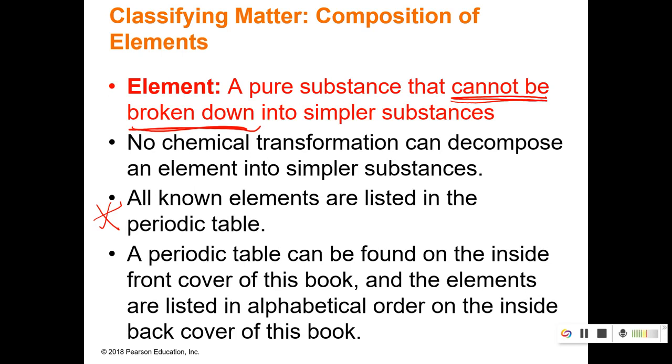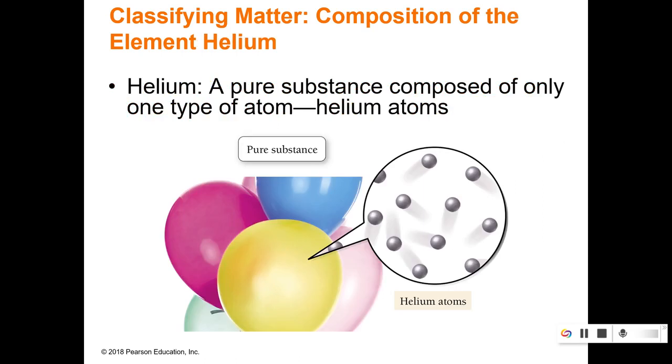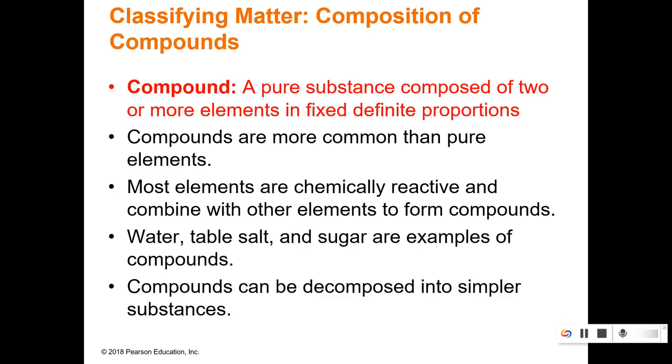Okay, there is a periodic table on Mastering that you can just click and it'll pop up. So helium is a pure substance. It is only helium, so that is an element. Compounds, on the other hand, are pure substances, but they're composed of two or more elements in fixed proportions.